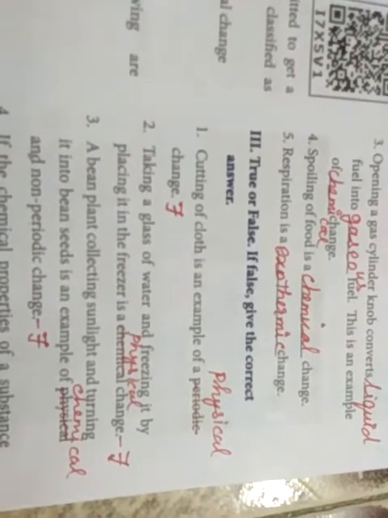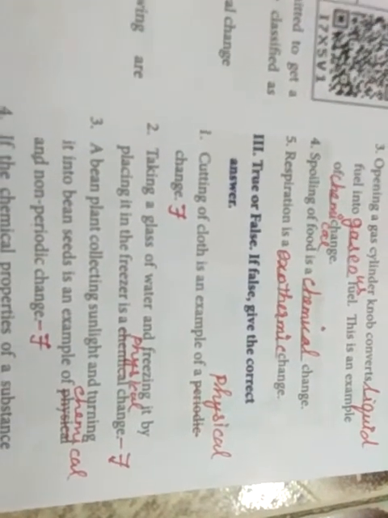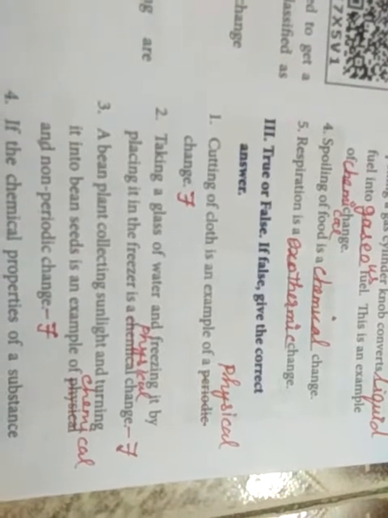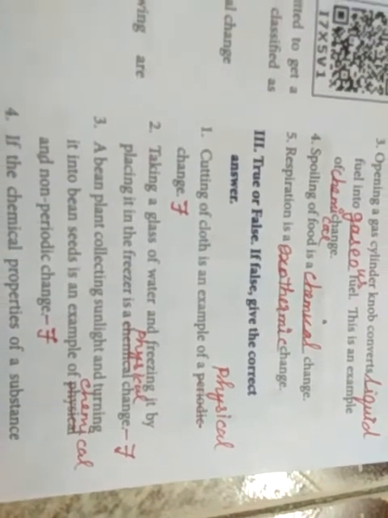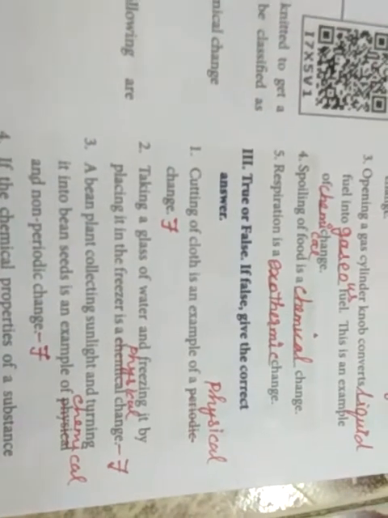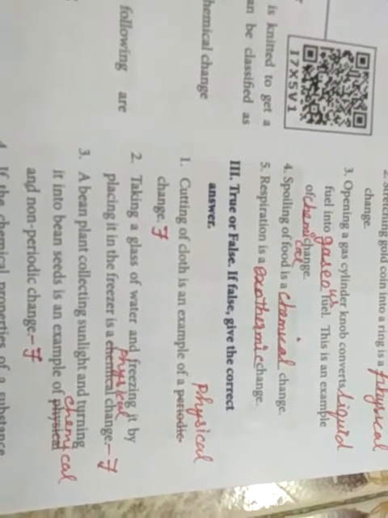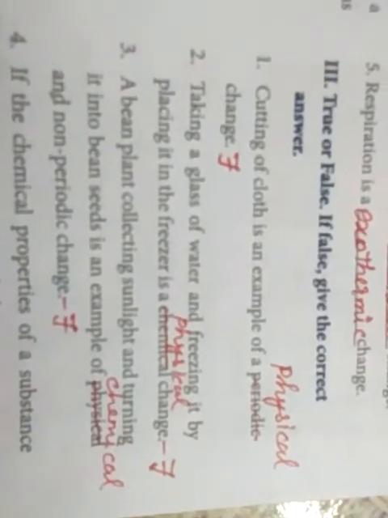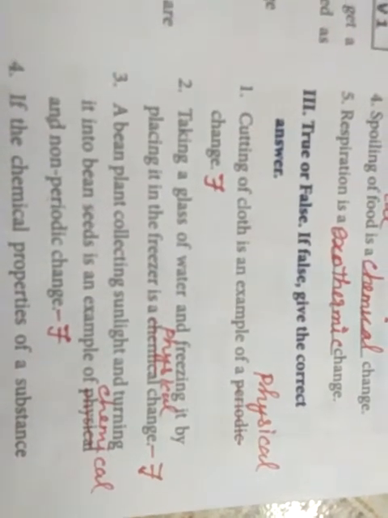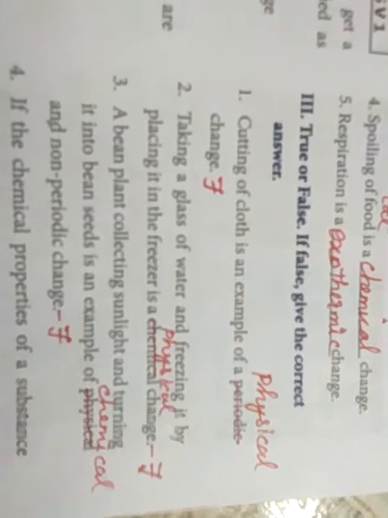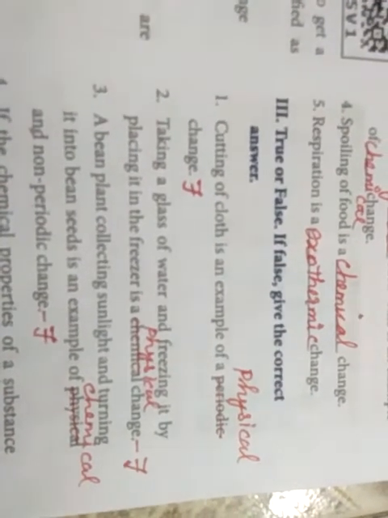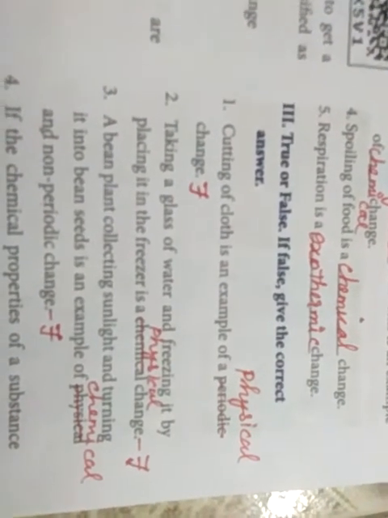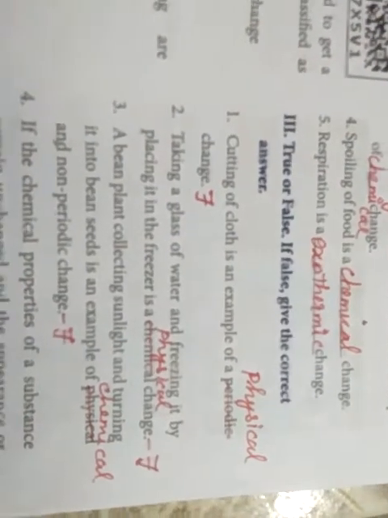Okay, good. Next, taking a glass of water and freezing it by placing it in the freezer is a chemical change. Not a chemical change, it is a physical change. So the statement is false. Next, a bean plant collecting sunlight and turning into bean seeds is an example of physical change and non-periodic change. It is the wrong answer. It is a chemical change.